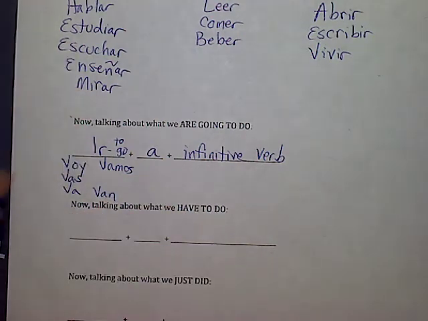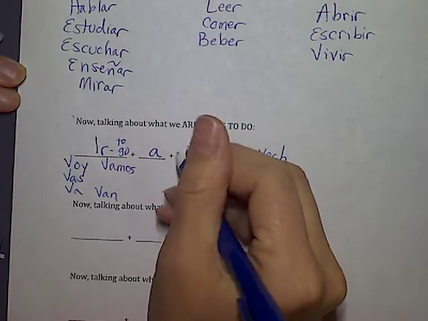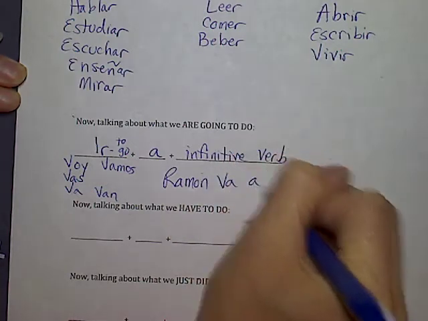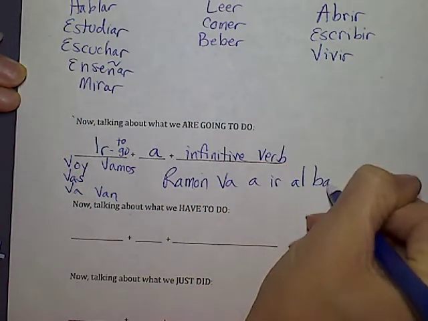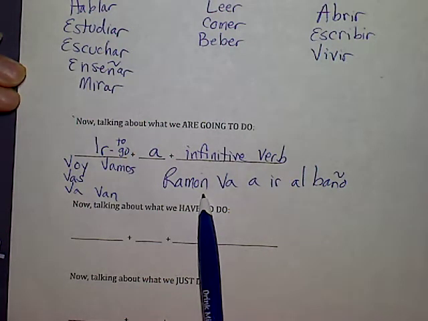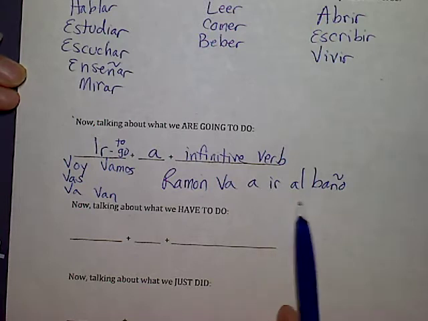So when you use one of those paired with an infinitive verb, it tells me what somebody is going to do. Anyone want to give me an example? Ryan. Ramon va a ir al baño. Can you tell me what that means? Oh, he's going to go to the bathroom. Ramon is going to go to the bathroom. That's exciting. Oh, I forgot about the al bit. Yeah, when a and el get together, they become al.